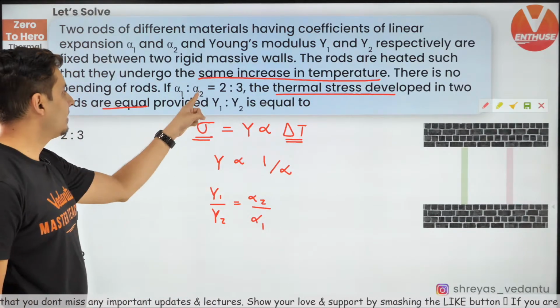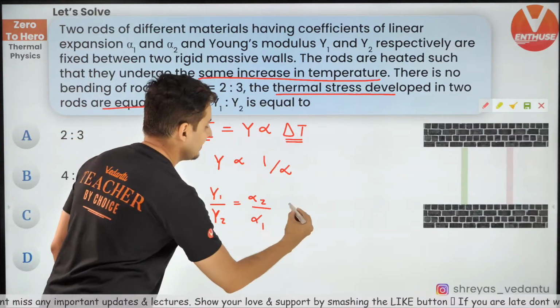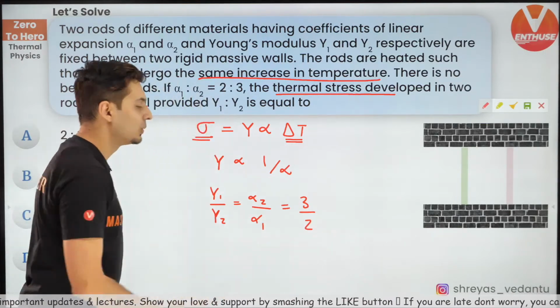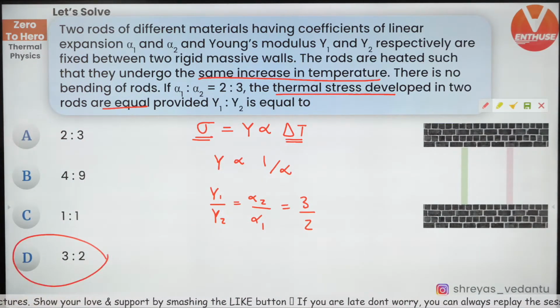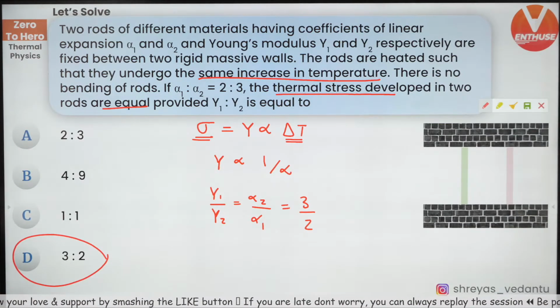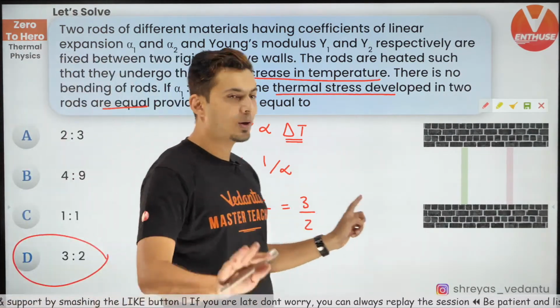Now what is alpha 1 by alpha 2? It is 2:3. So alpha 2 by alpha 1 will be 3:2. That's it. Within 2 to 3 steps you get the answer. So 3:2, guys. That is option D. I hope this is clear. That's how you need to do it.